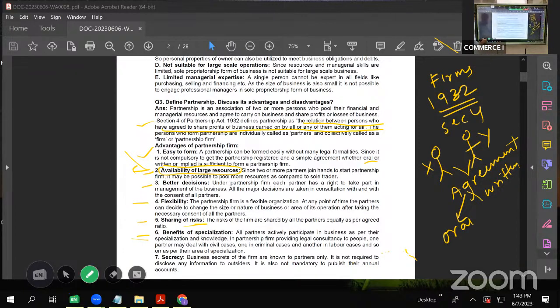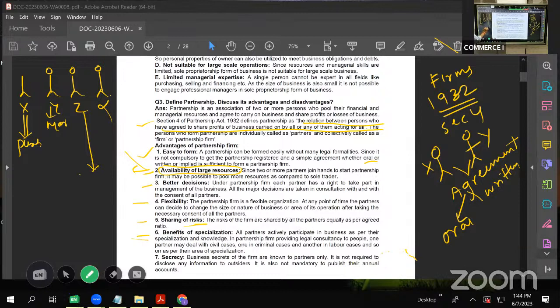But in case of partnership firm, suppose there are 4 partners: X, Y, Z, and Alpha. Suppose X is an expert in purchasing, so he can take care of the purchase department. Y is expert in marketing. He can take care of the marketing department. Let us say Z is good in accounting, so he'll take care of writing the books of account and all that. And Mr. Alpha is good in arranging finances, so he'll take care of the finance department. Like this, we can get the benefit of expertise of each partner in case of partnership, which is not possible in case of proprietary firm.